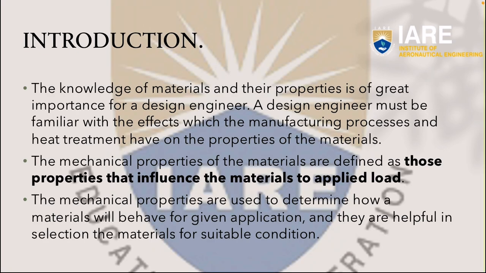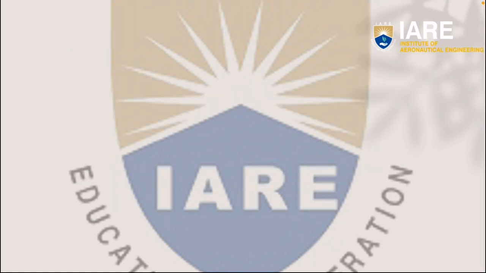Introduction. The knowledge of materials and their properties is of great importance for a design engineer. A design engineer must be familiar with the effect which the manufacturing processes and heat treatment have on the properties of a material. The mechanical properties of a material are defined as those properties that influence the material's response to applied load. The mechanical properties are used to determine how a material will behave for a given application, and they are helpful in selecting the materials for suitable conditions.